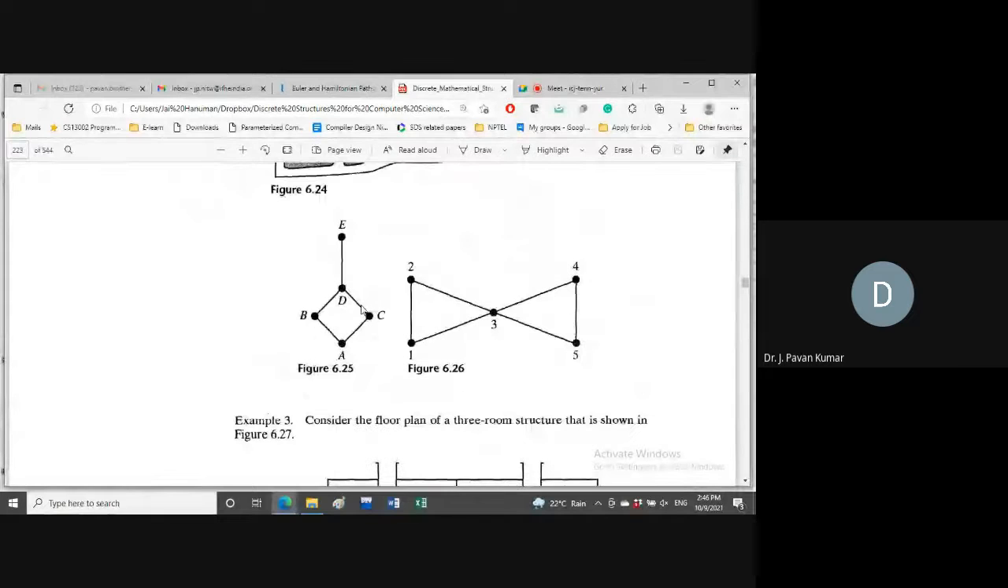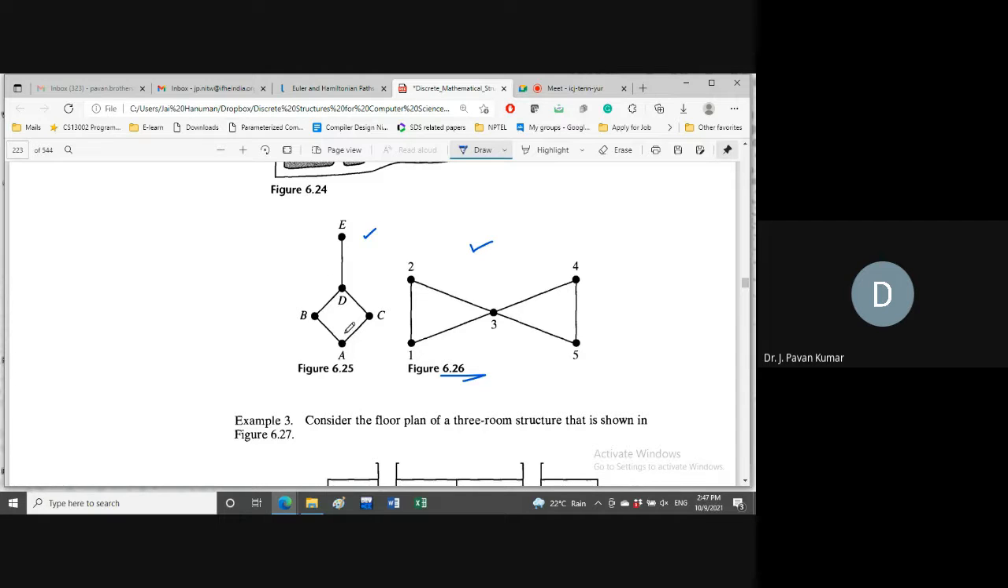These are some of the examples you can go through in the textbook. Of course, this we have seen, I think, in the previous class. This also we have seen. Is this Euler path, Euler circuit? Second one, 6.26. Yes. Okay, well, you can start from 1, 2, 3, 4, 5, then 3, then 1. All edges will be covered.